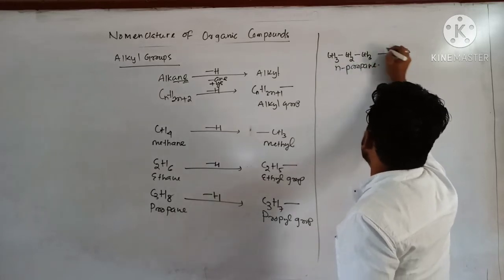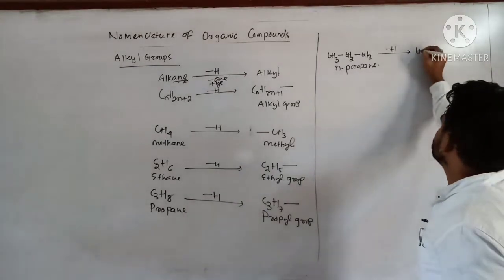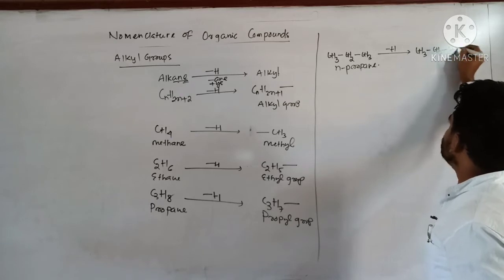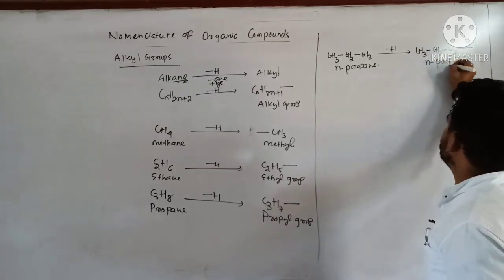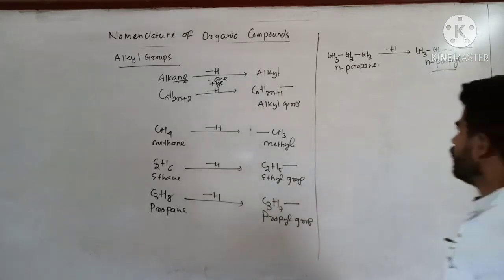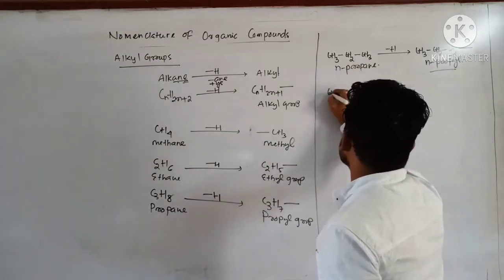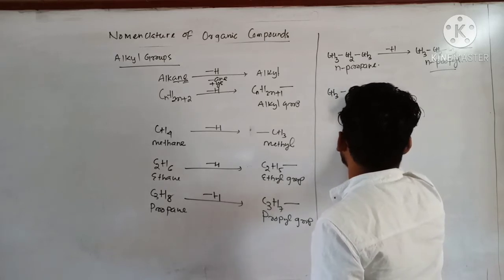By replacing one hydrogen atom from n-propane, you will get CH3, CH2, CH2, like this. So this is called n-propyl group.